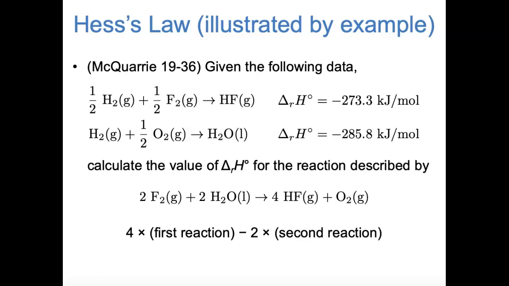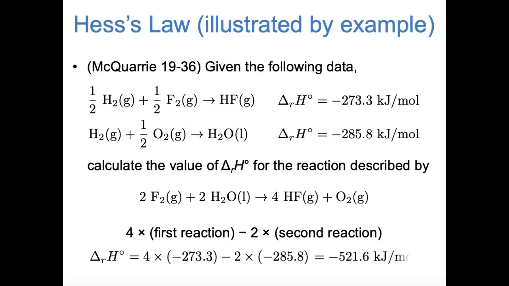In other words, if we took the first reaction on the slide, hydrogen and fluorine combining to make HF, and we multiplied that reaction by 4, and then from that we subtracted 2 times the second reaction, hydrogen and oxygen combining to make water, we end up with the overall reaction for which we're trying to find delta H. So that means that delta H for the reaction of interest is just 4 times delta H of the first step minus 2 times delta H of the second step. And again, you can check my math, but this comes out to minus 521.6 kilojoules per mole.